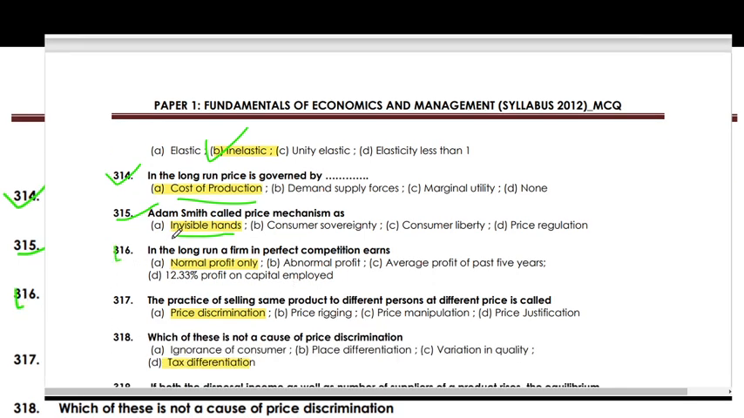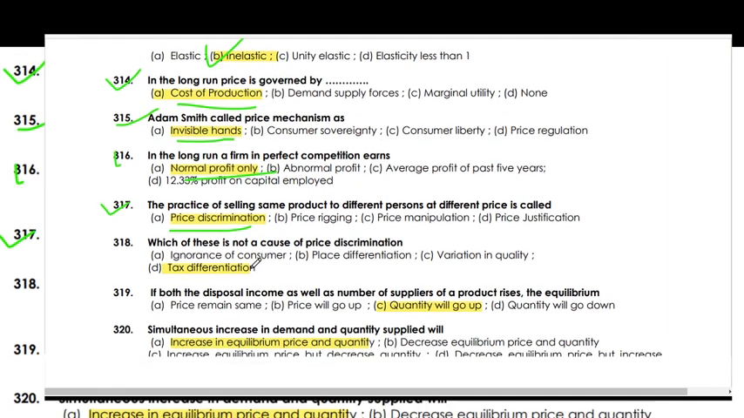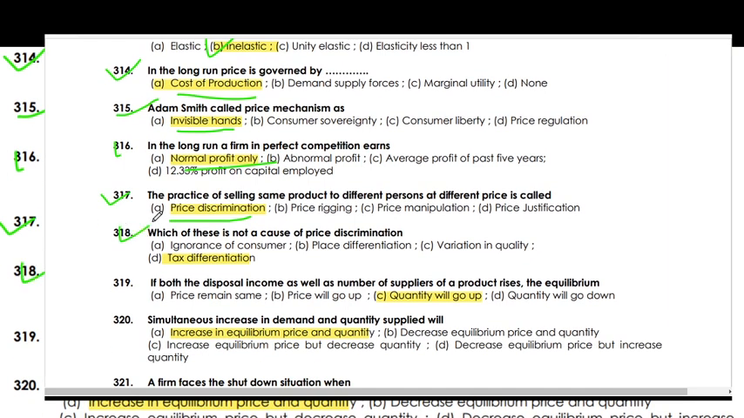In the long run, a firm in perfect competition earns normal profit only. The practice of selling the same product to different persons at different prices is called price discrimination. Which of these is not a cause of price discrimination? The right option is tax differentiation.